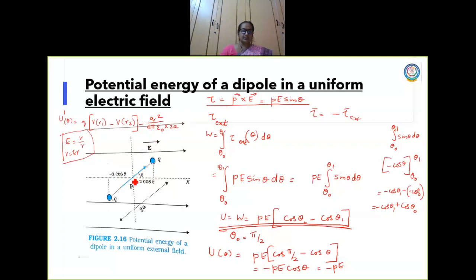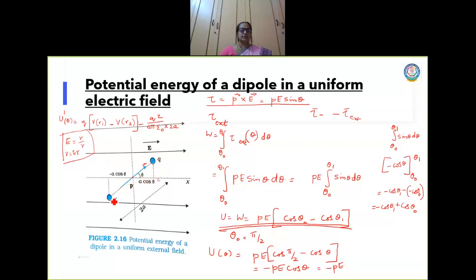Now let me mark this point as C. So cos theta is adjacent side by hypotenuse, so PC by a, the semi length of the dipole. So PC is equal to a cos theta. This is for this part.